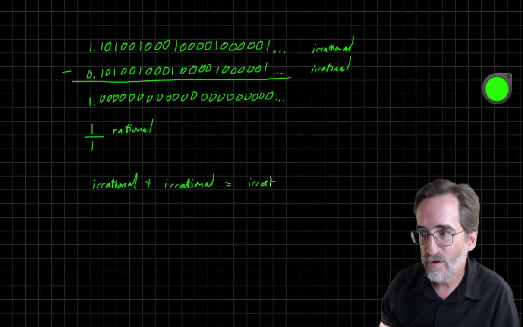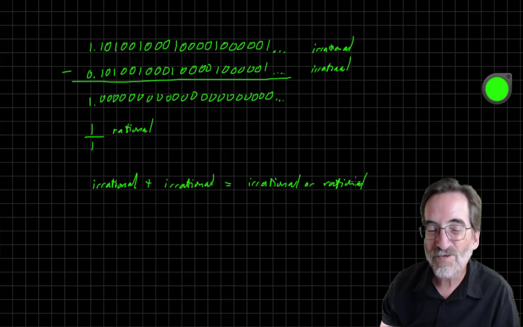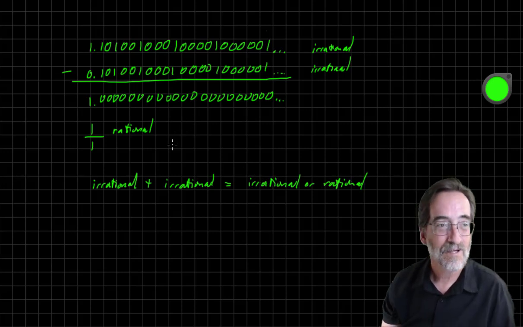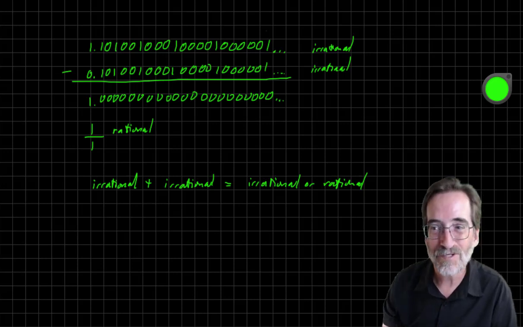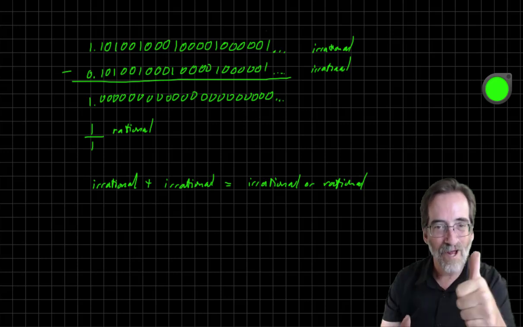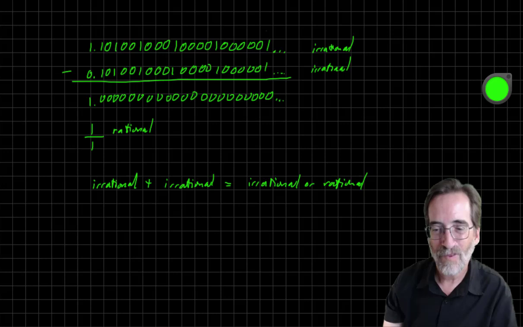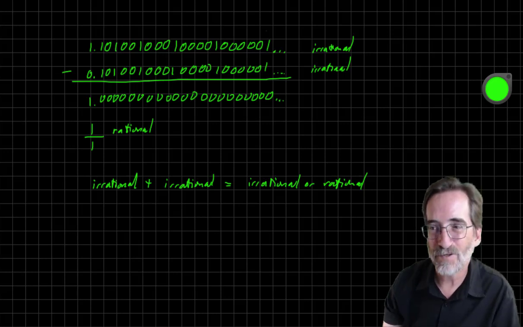So it's going to be irrational or rational. Most of the time it'll be irrational. This is kind of a rare case. But I thought I should answer that question. You won't be asked it on the test. So for the test, a rational plus an irrational is irrational. And a rational times an irrational is irrational.